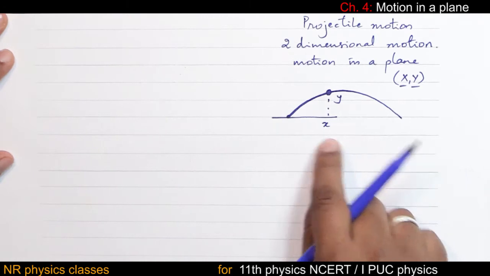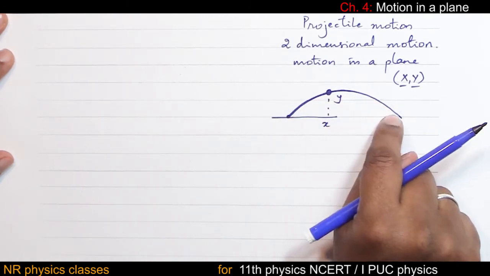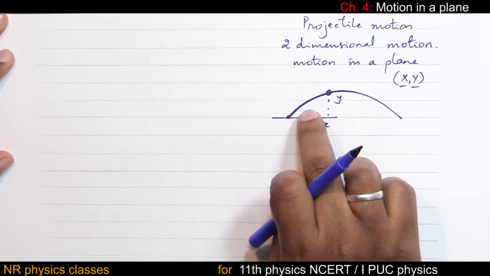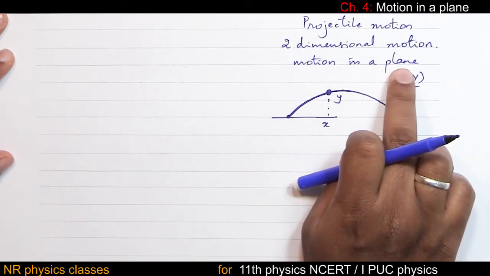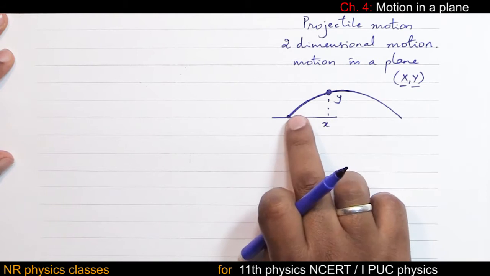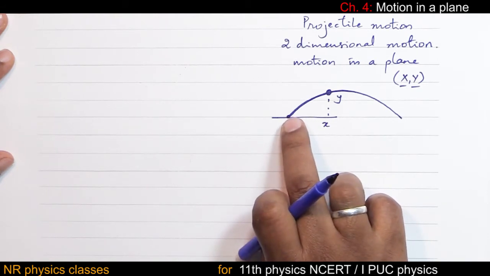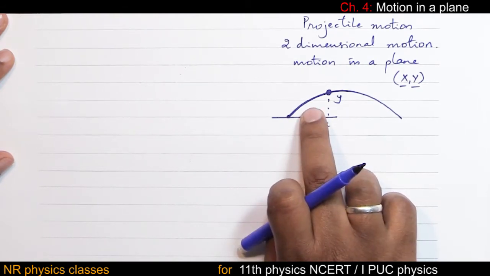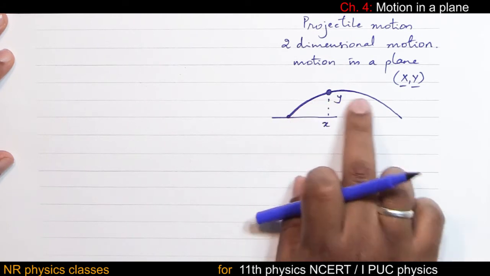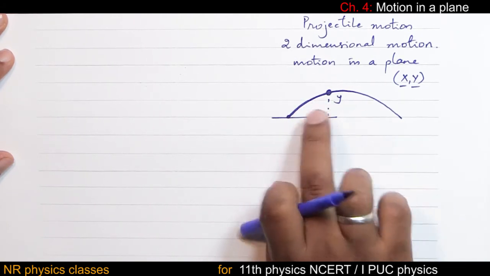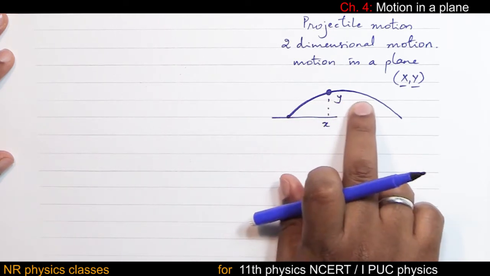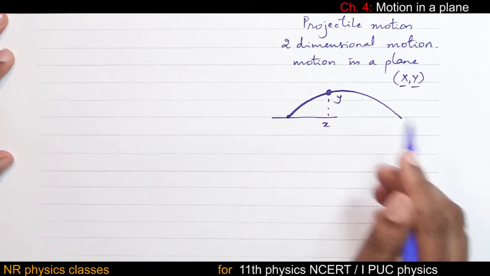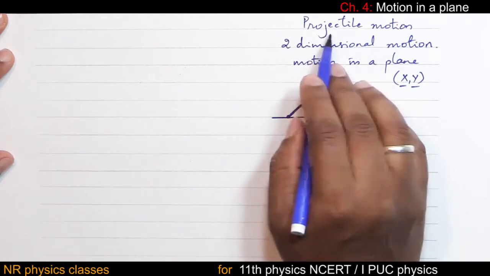And also observe, this path is restricted to this plane. If the path is restricted to the plane, it means motion in a plane. The object is thrown and then the object takes this path. So the object is the projectile, and this is the motion of the projectile. That is why this is also called projectile motion.